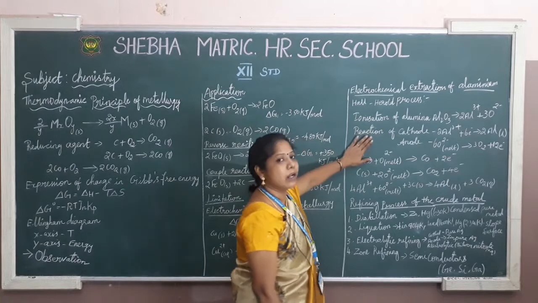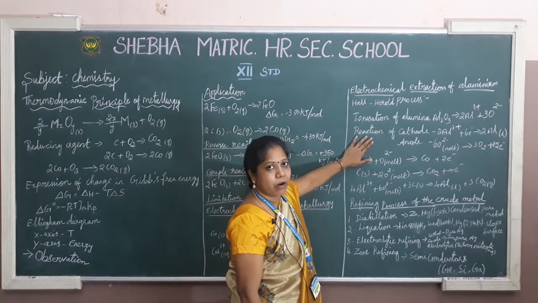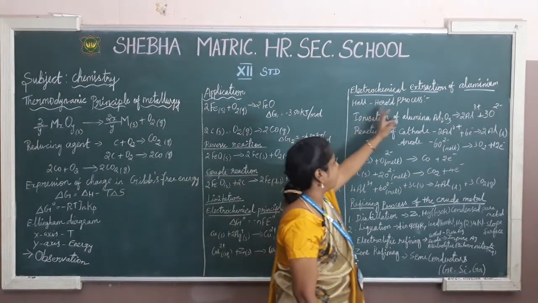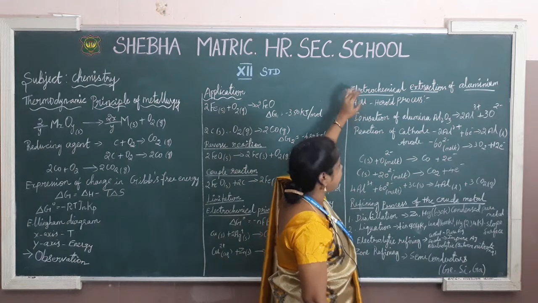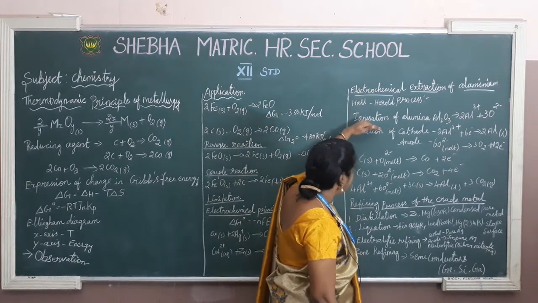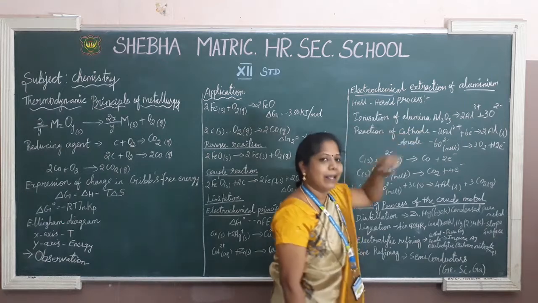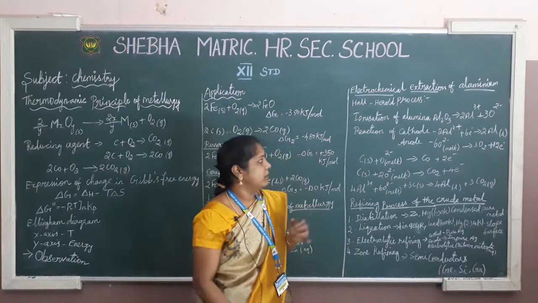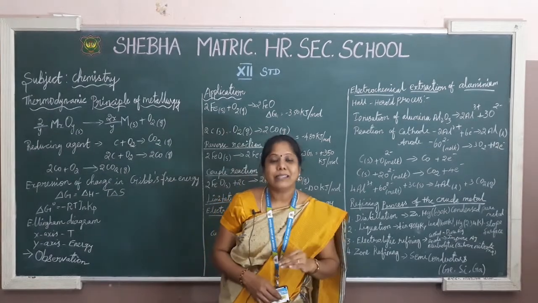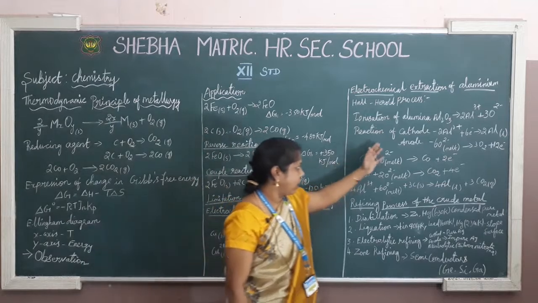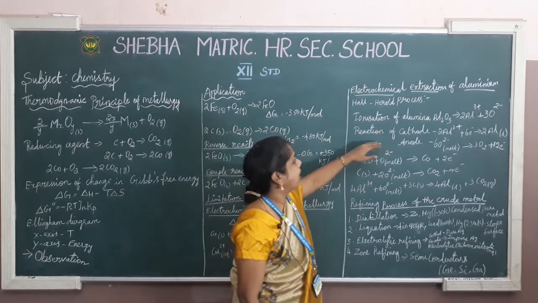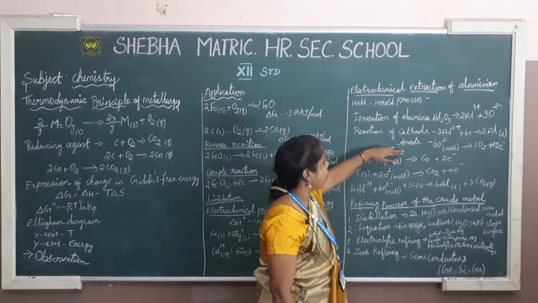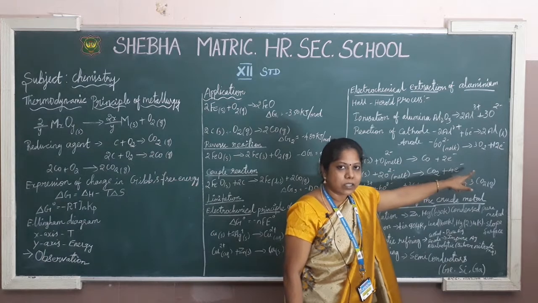This question will come as a 5-mark question in your examination. So please students, listen carefully. Hall-Héroult process. In this process, I know this is an ionization method, so I am going to mention cathode and anode. In the previous class you learned what is the meaning of cathode and what is the meaning of anode. Now also I am going to explain. Cathode means gain of electrons. Anode means loss of electrons.